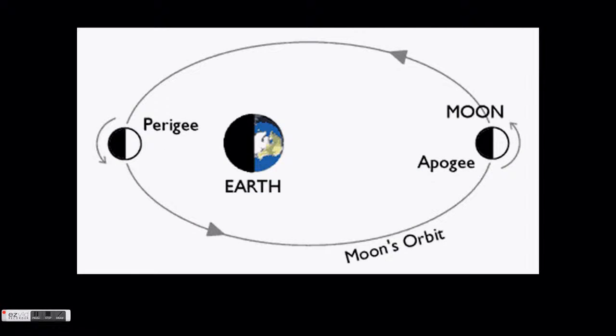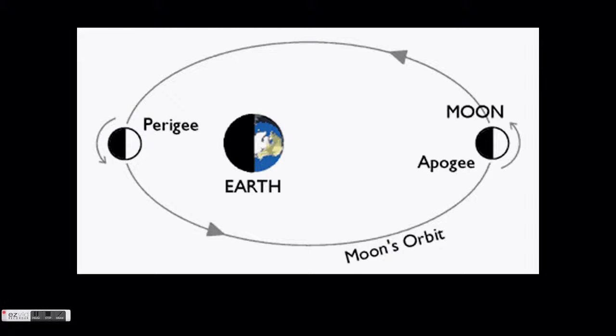There is a third type of solar eclipse that can occur if the moon is at its apogee. The moon's orbit is not even around the Earth. At some points the moon's orbit brings it closer to the Earth, and sometimes it is farther away. The perigee is when the moon moves closest to the Earth. The apogee is when the moon moves furthest from the Earth.